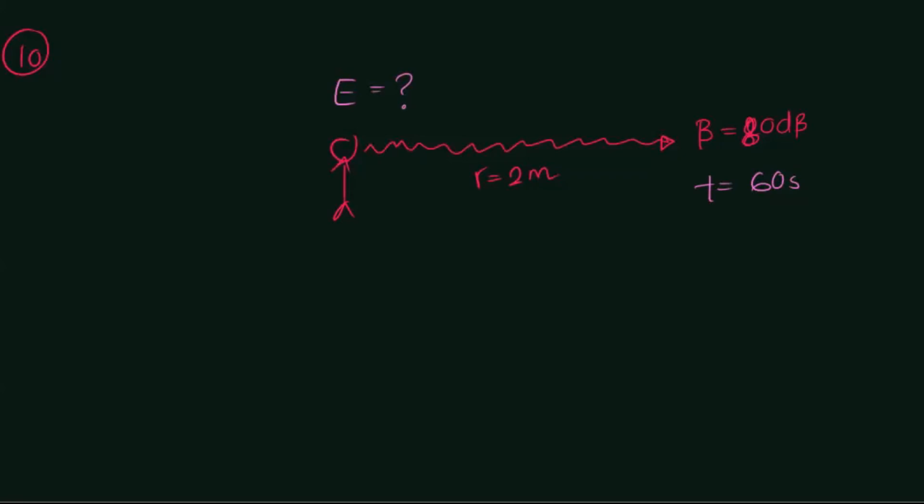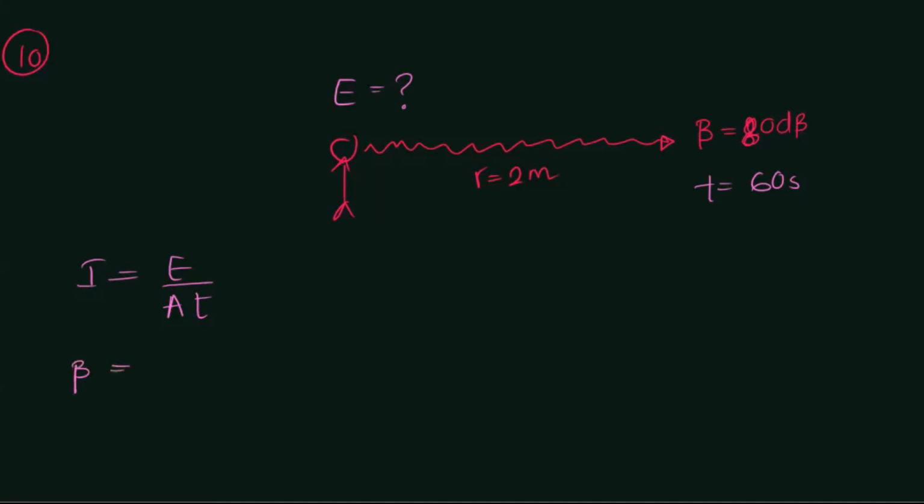So yes, if energy is going to be related into this problem, we know the only way the energy relates is I is equal to E over AT, right? In that case, I is not known. So we can easily, first of all, find I. How can we find I?